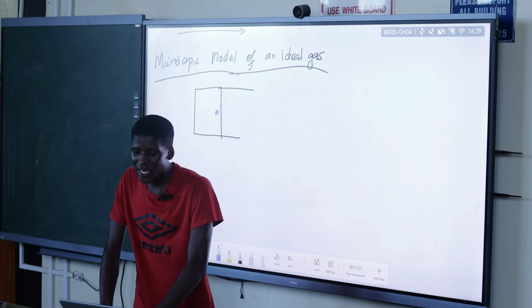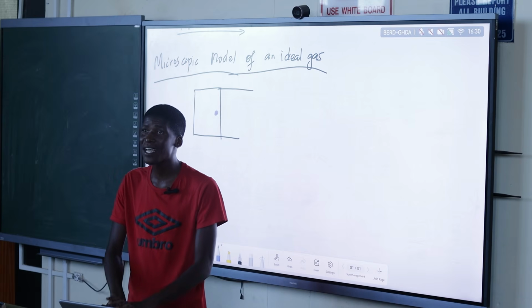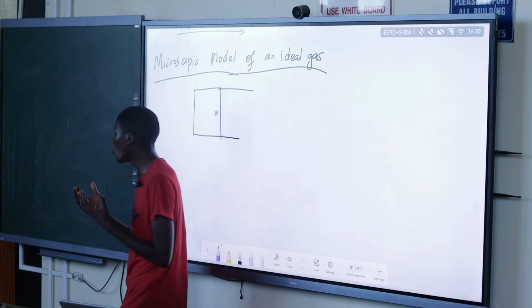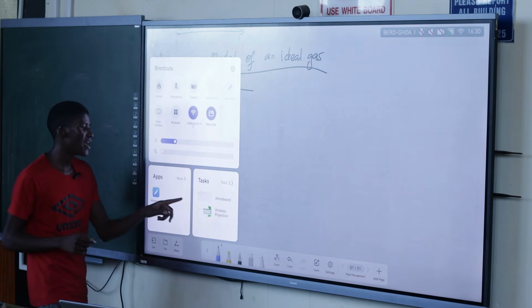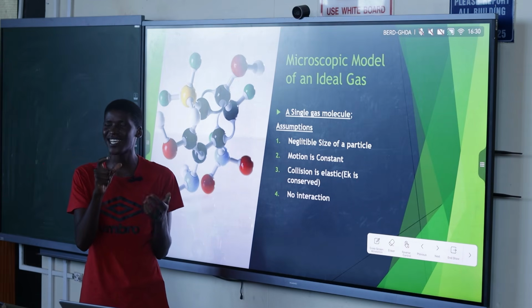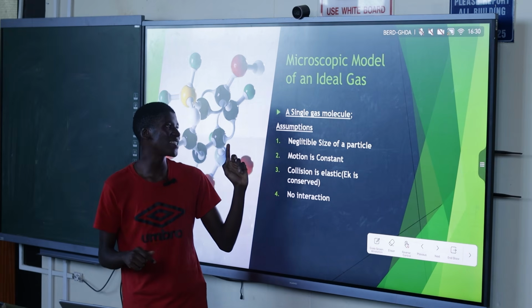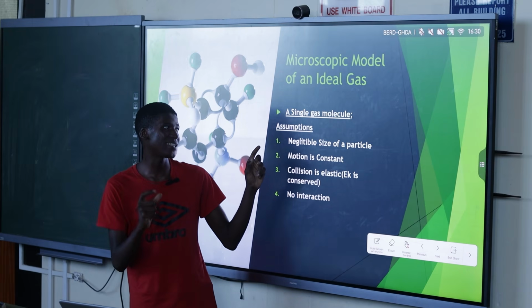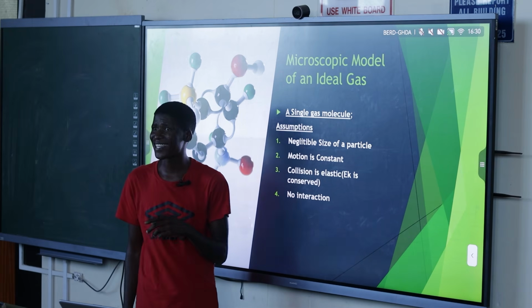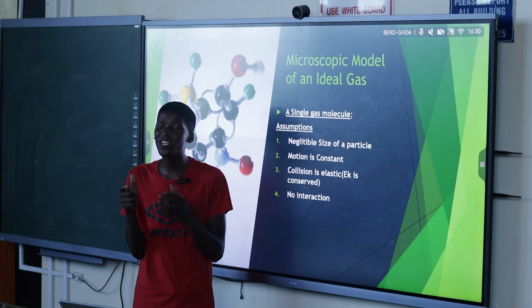So now, the assumptions that we need to make here, because it's an ideal gas: ideal gases follow every assumption that we make, because they are just perfect. You can only develop them in a small environment, such as a physics lab. So we'll assume that our ideal gas particle has negligible size, a very insignificant size.